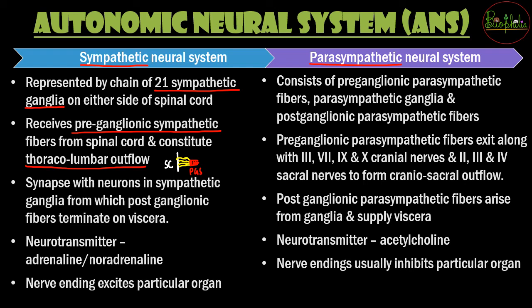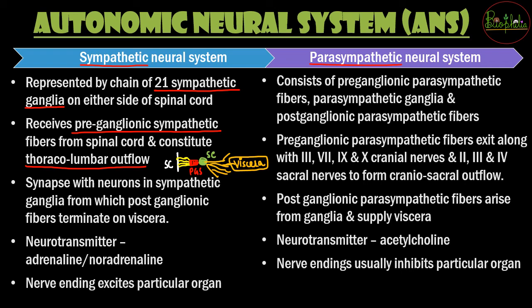Once this is formed, there is a synapse with the neurons of the sympathetic ganglia. After the preganglionic sympathetic fibers, there is a ganglion where many neurons come and sit together, and that is the sympathetic ganglia. The sympathetic ganglia now give off different fibers. बहुत सारे fibers जाएंगे, and where will these go? These will go onto the different viscera, or you can say different important organs of your body, and they will supply different sorts of impulses.